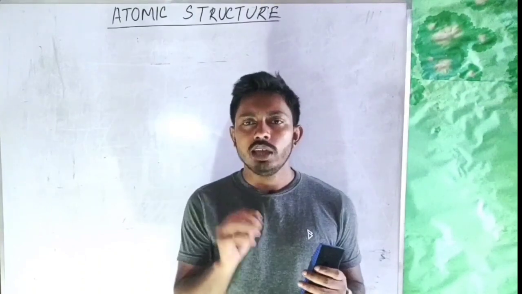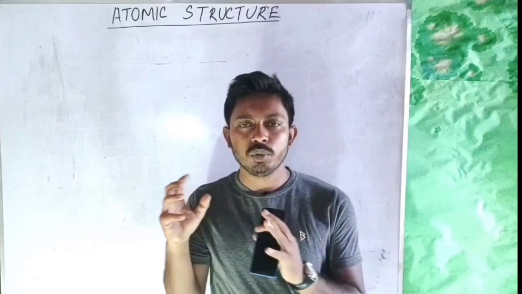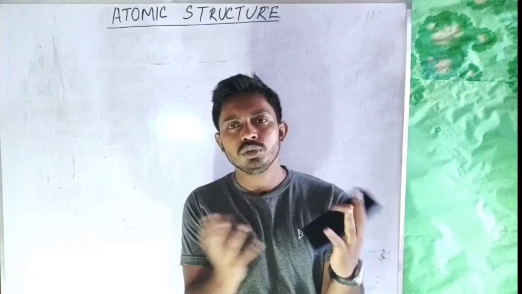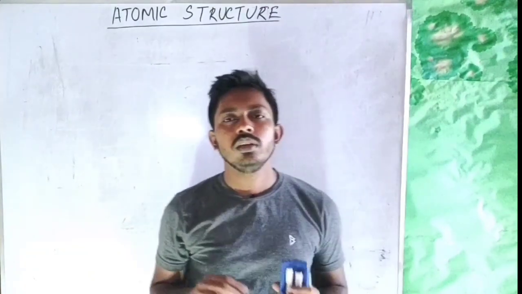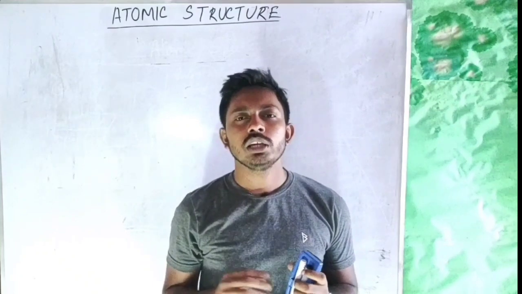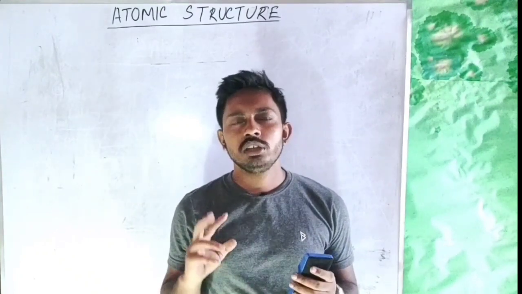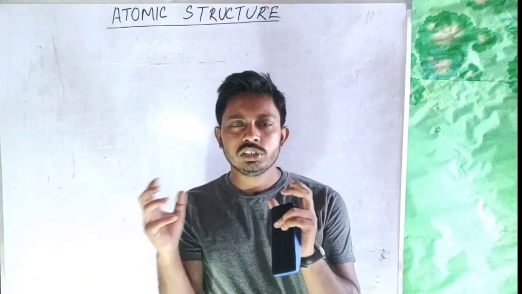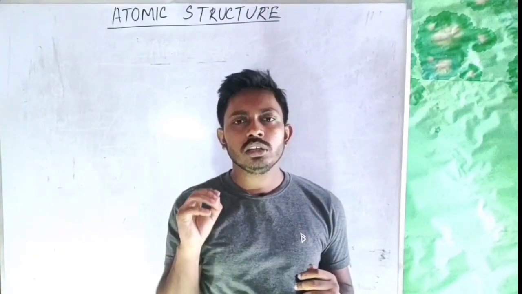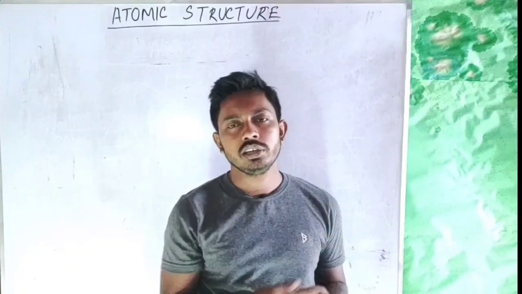Maxwell proved that as a changing magnetic field can produce an electric field, a changing electric field can also produce a magnetic field.